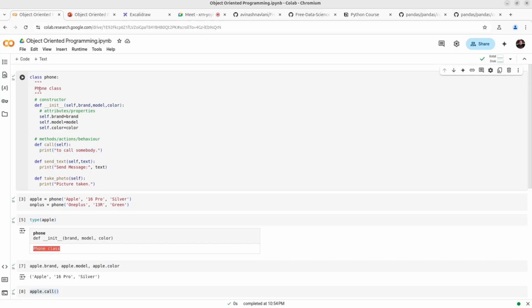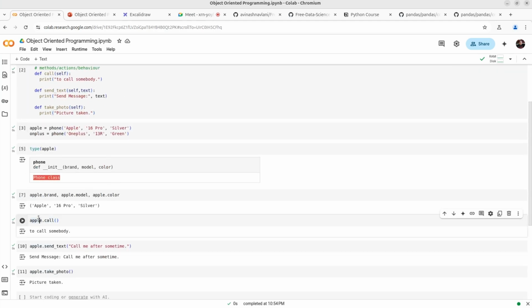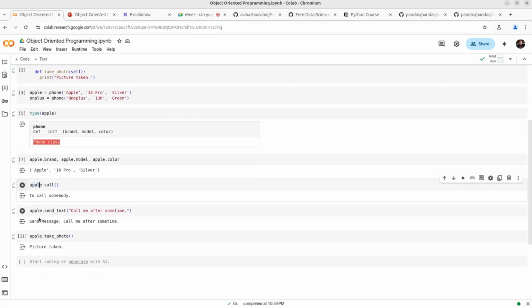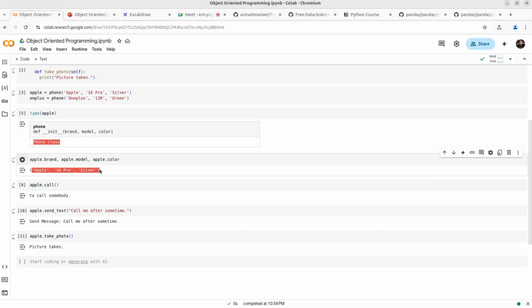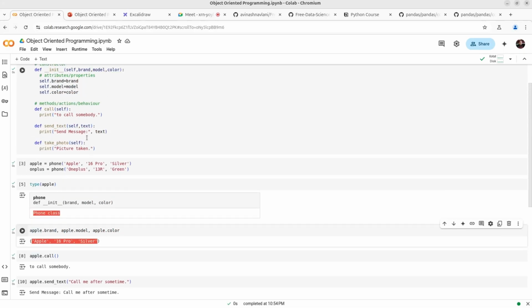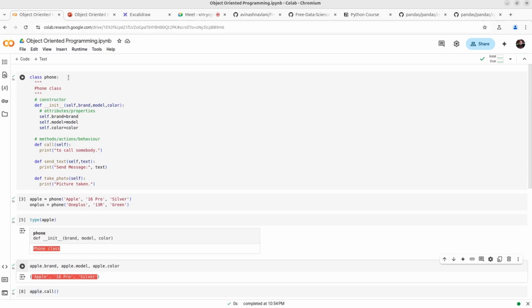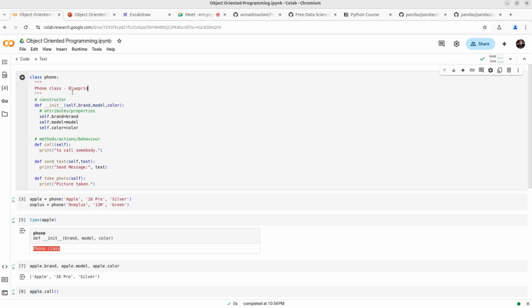So ultimately this class is a blueprint. When you are creating a class, no memory is allocated, but when you create this Apple, this will take the memory. Why? Because you are storing these three values. This will take the space, not the class one. So the phone class is a blueprint for phone, right?